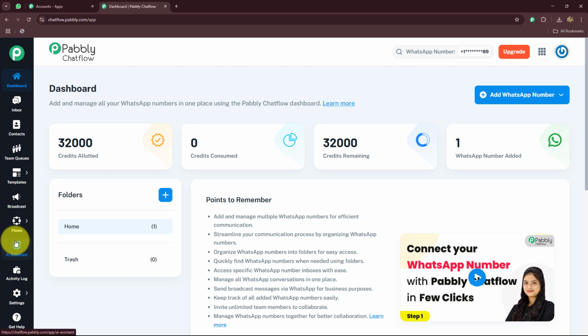Okay. Apart from creating WhatsApp chatbots and AI agents for our business, we have some other amazing features inside Pabbly Chatflow. As you can see, we have the inbox feature, contact section, team queues, template section, broadcast, and flows, by using which we can create personalized WhatsApp chatbots. Then we have AI assistant that we are going to use today to create an AI agent for our business, activity log, settings, and get help.